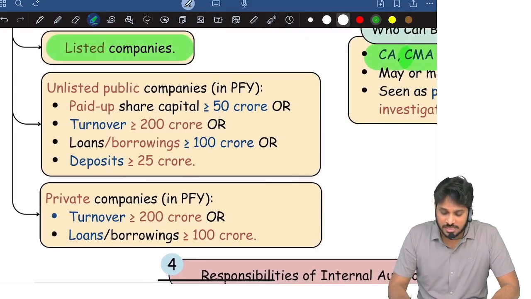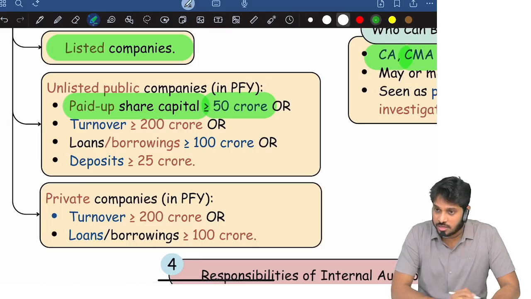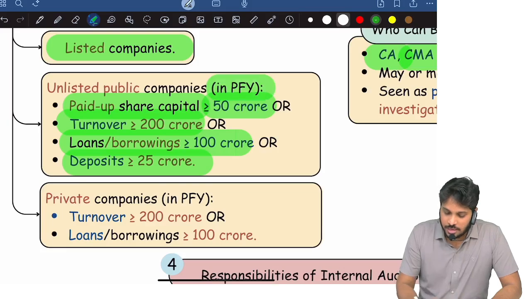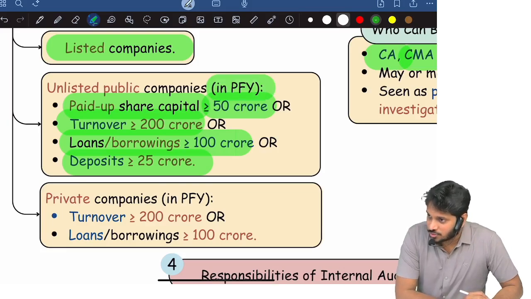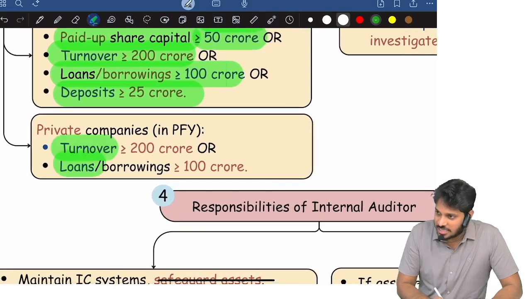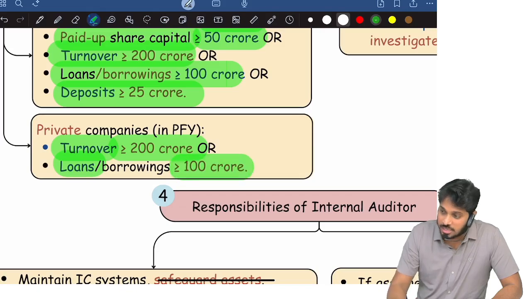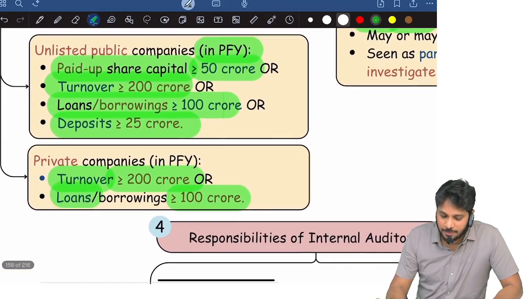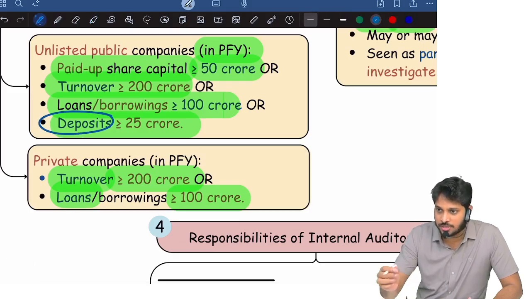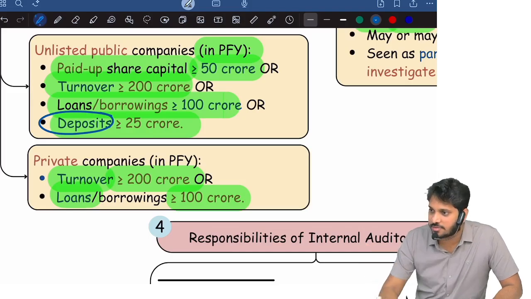For public companies, unlisted, if paid up capital is more than or equal to 50 crore, turnover more than or equal to 200 crore, loans and borrowings more than or equal to 100 crore, and deposits more than or equal to 25 crore in the preceding financial year. So that is the criteria. And for private companies, only two criteria: turnover and borrowings criteria, 200 crore and 100 crore. Whereas for public limited companies, capital and deposits criteria is also there, and only a public limited company can accept public deposits. So on that logic, the deposits criteria is given for public companies.